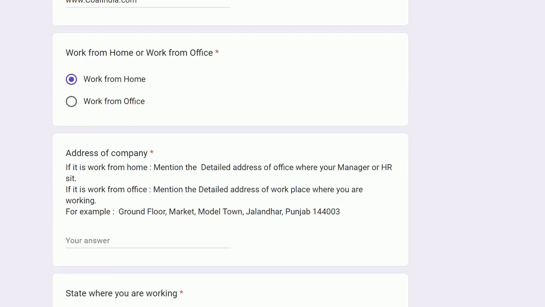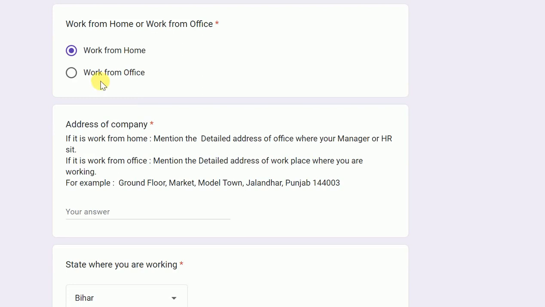Then you will fill the work from home or work from office. So what is the difference in this? If you are doing work from office, any day faculty visit, any staff visit your company, we would expect you to be in the office also. Or if your manager has sent you outside for some meeting the client or something like that, that we will ask. If you are doing work from home also, so we will not be expecting you in the company office, but the faculty will go and meet your HR manager, right, where they will tell that the student is working from home.